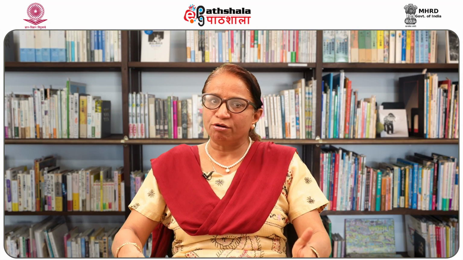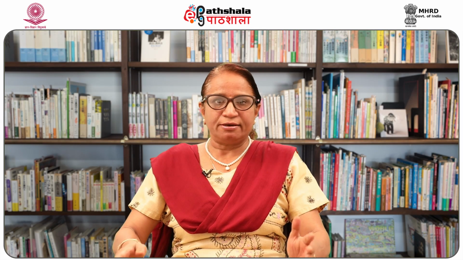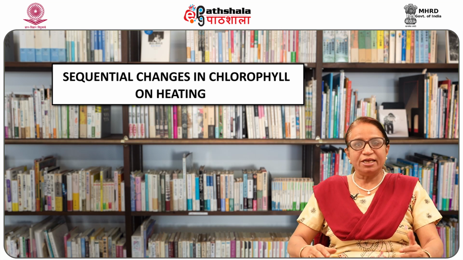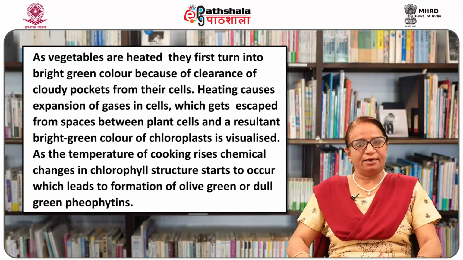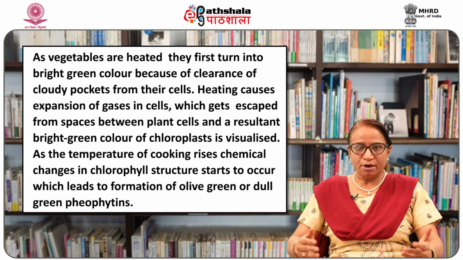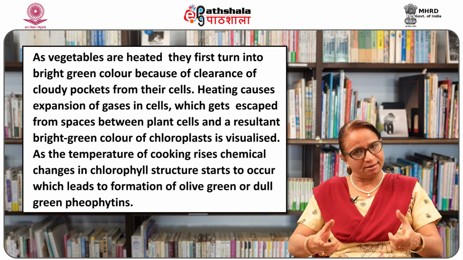The blue-black chlorophyll A turns into grey-green pheophytin A and yellow-green chlorophyll B turns into yellowish pheophytin B. Let us follow sequential changes in chlorophyll on heating. Vegetables are heated. They first turn into bright green color because of the clearance of cloudy pockets from their cells.